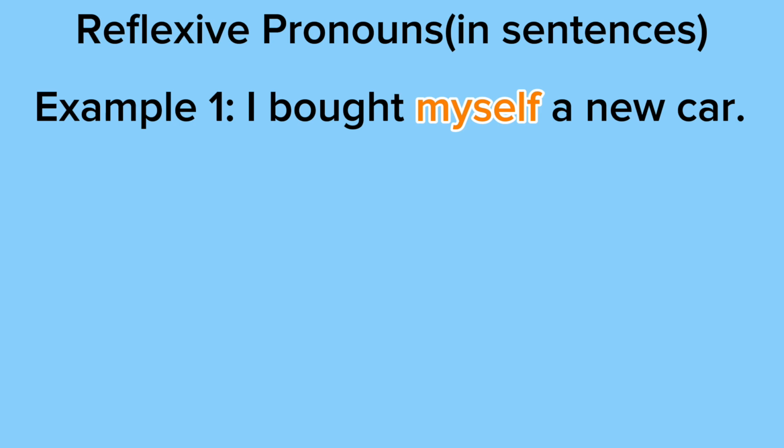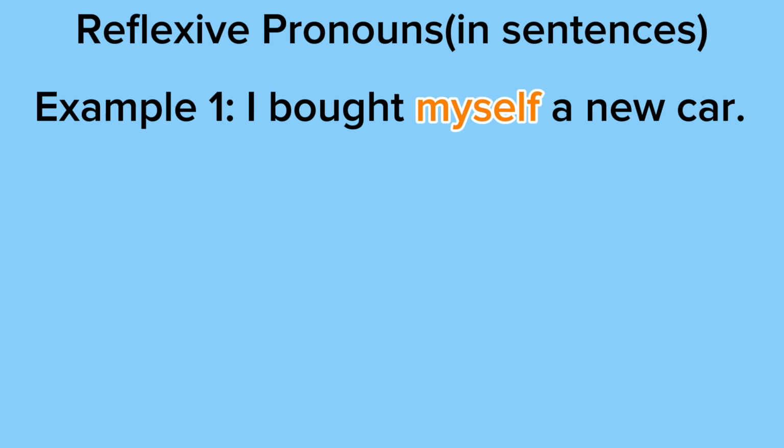So notice how I is the subject pronoun. So I am doing the action, and myself is the object pronoun, also the reflexive pronoun. Myself is the object pronoun because the action, which is bought, is being done to myself. So I is the subject pronoun because I am doing the action, and myself is the object pronoun because myself is receiving the action. And also notice how the subject and the object are the same person.